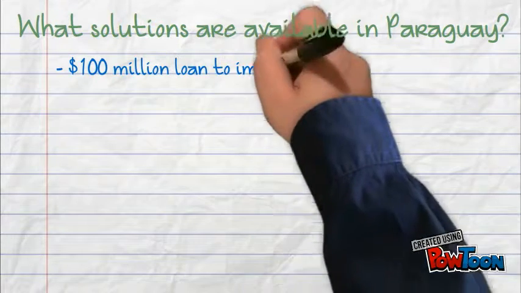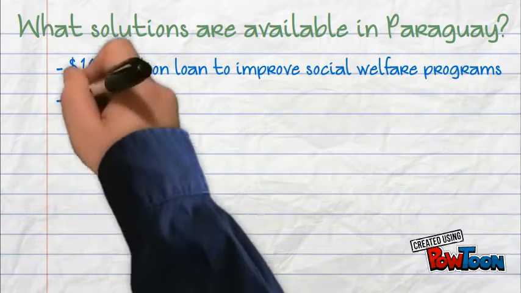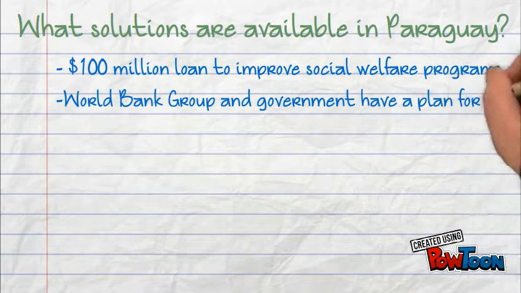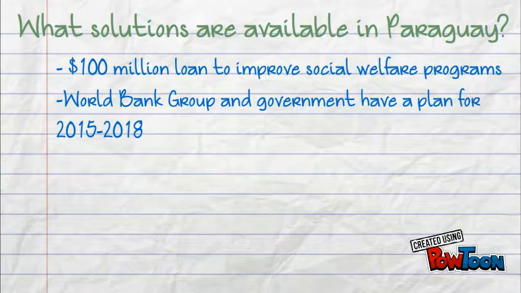So what are the solutions? The World Bank has just approved a $100 million loan to help Paraguay improve social welfare programs and expand its social safety net for the poor. They also agreed on a new country partnership strategy for 2015 to 2018 that supports reducing extreme poverty to 9%.